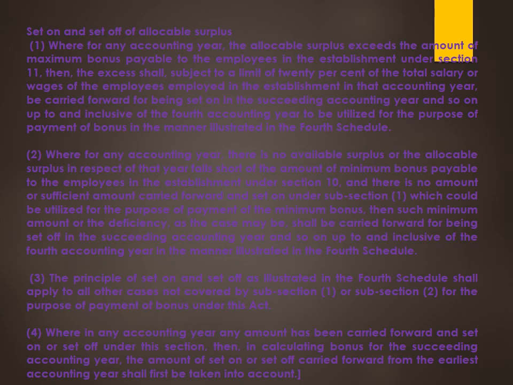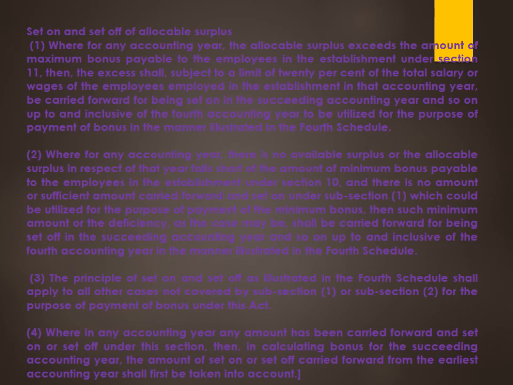Such minimum amount or the deficiency, as the case may be, can be carried forward for set off in the succeeding accounting year, only till the inclusive 4th accounting year.